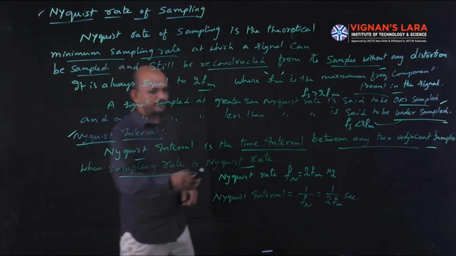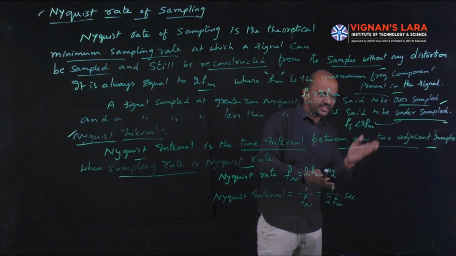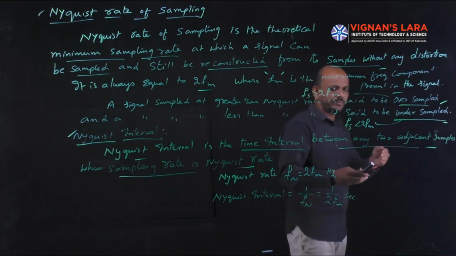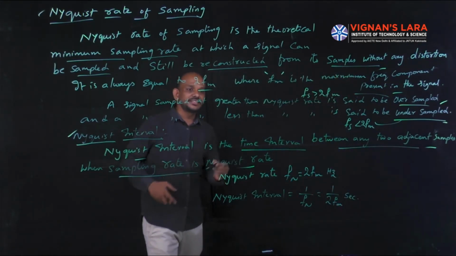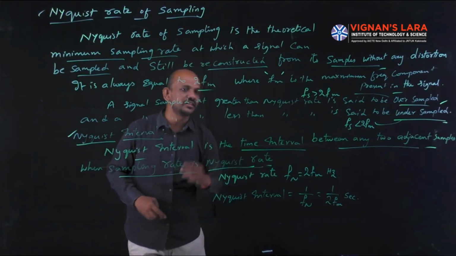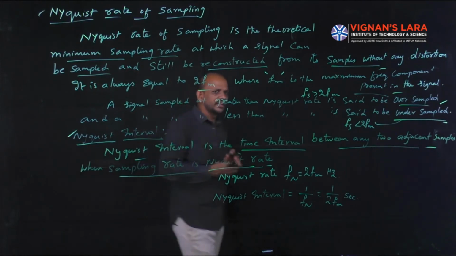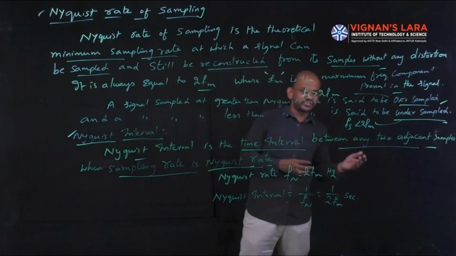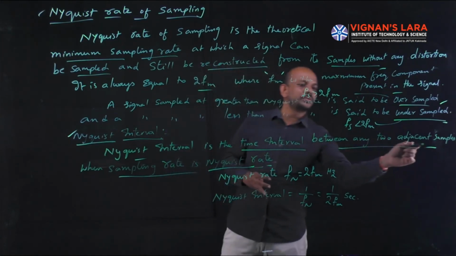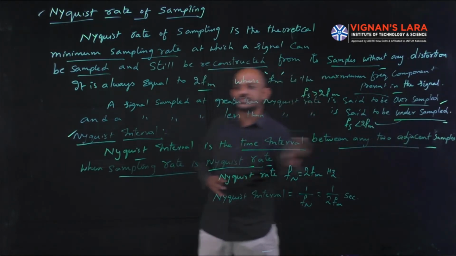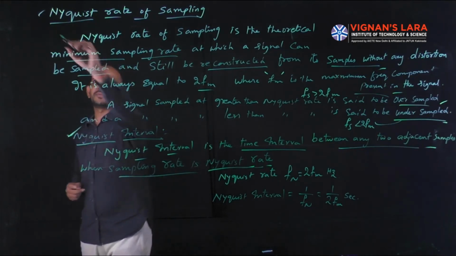So Nyquist interval is the time interval between any two adjacent samples when the sampling rate is Nyquist rate. If the sampling rate is Nyquist rate, then we can reconstruct the signal from the samples without any distortion. In that case, the time interval between any two adjacent samples is nothing but the Nyquist interval. This is about Nyquist interval, and I already explained the Nyquist rate.